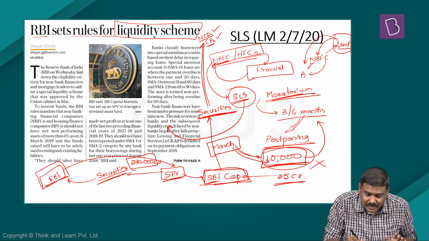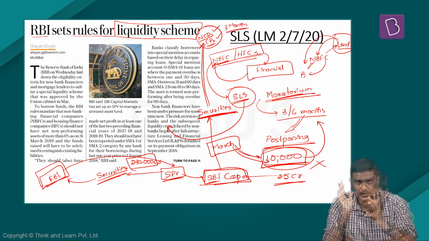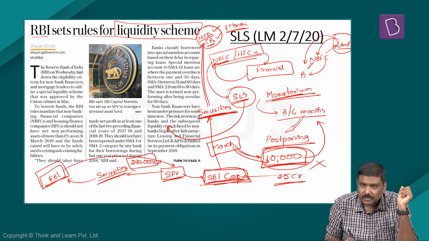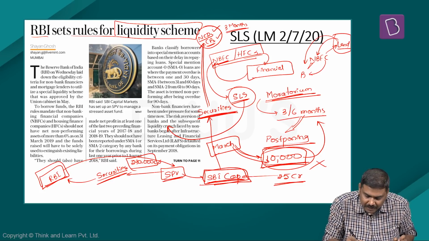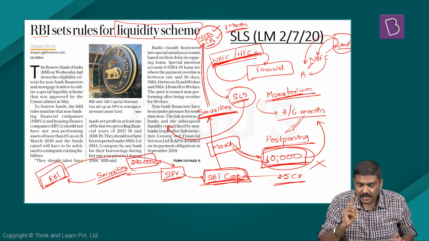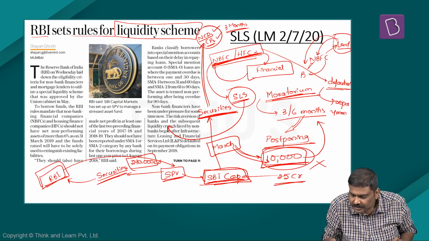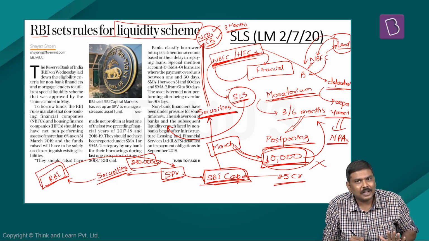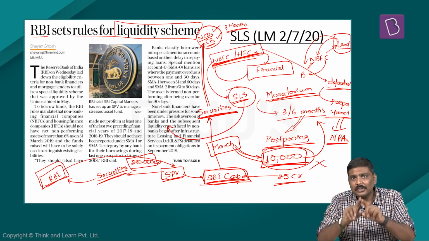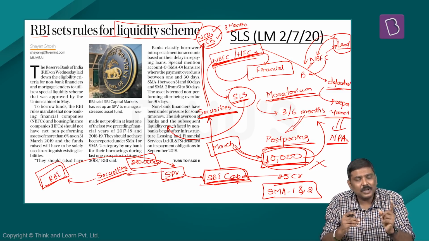Second point, these securities that will be purchased will not have a maturity period of more than 3 months. Third point, these particular securities which will be purchased by SBI Cap will be from NBFCs, HFCs, but here is a condition. These NBFCs, HFCs should not have defaulted on the repayment. That is, they should not have been declared as a non-performing asset. But more importantly, the guidelines say that they should not even be classified as a special mention account 1 and 2. Now what do you mean by special mention account type 1 and type 2?